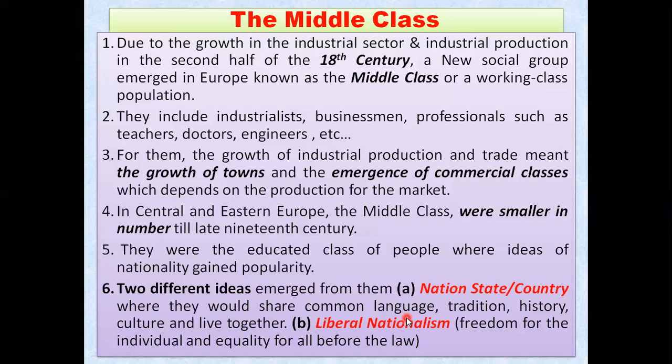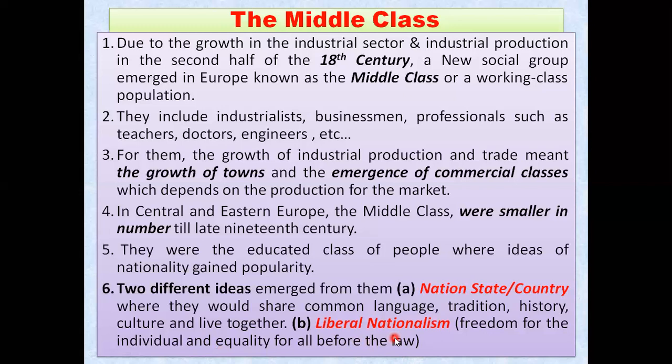And the next idea was liberal nationalism. Now, what is this new term? Liberal nationalism means freedom for the individual, and equality for all before the law. That is the next idea that emerged from the middle class people, that every individual is free to take his or her decision, to live his or her life according to his or her choice.